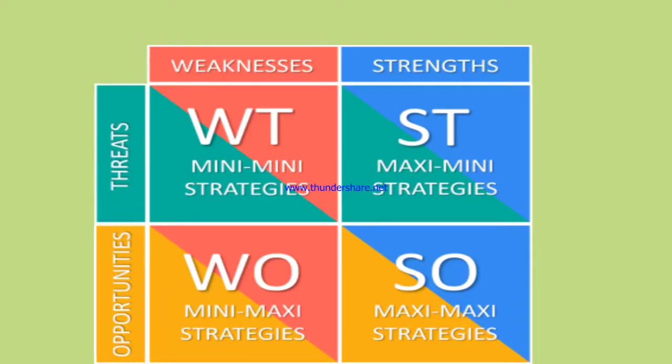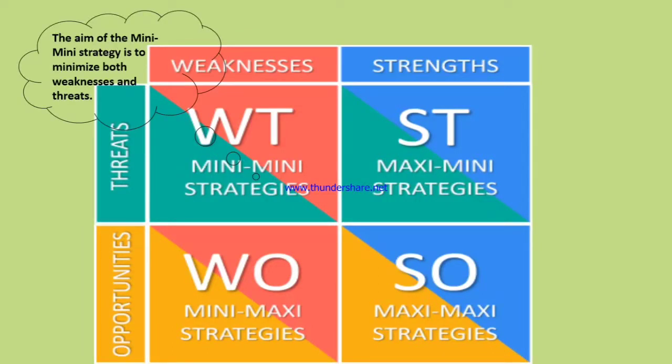The first situation is WT, that is mini-mini strategy. In the WT situation, the company has little development opportunities. It operates in a hostile environment and its potential for change is small. It does not have significant strengths which could withstand threats.